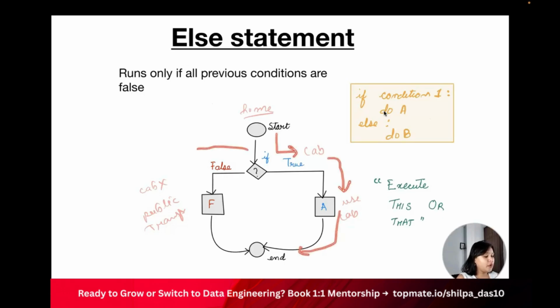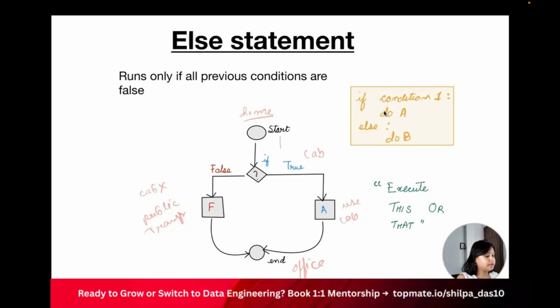If in case it is false, the cab doesn't arrive, I have to take a public transport and reach my office, right? So this is my office location. Now, if you understand in programming terms, if this is my starting point, if this particular piece of code is true, then I will run this particular piece of code and it will come out of the if statement. If in case this is false, then I will run this particular piece of code and I will come out, right? So it depends on what is the outcome of the if statement.